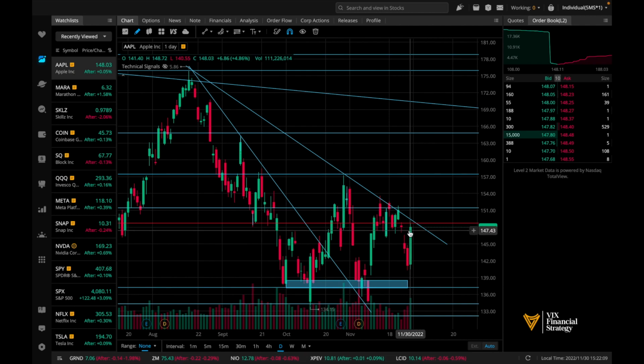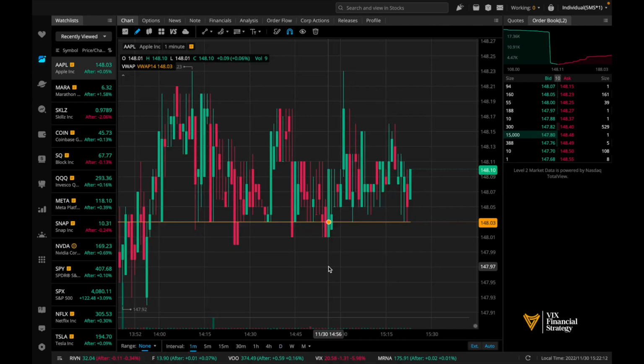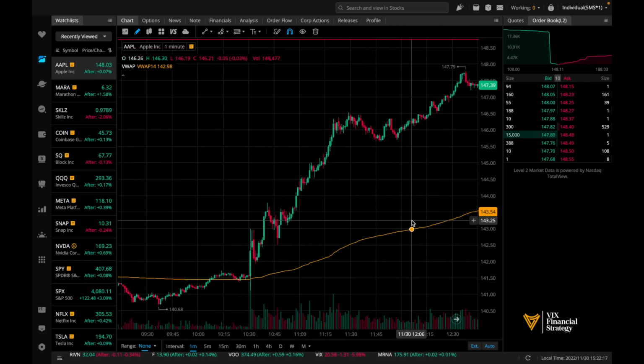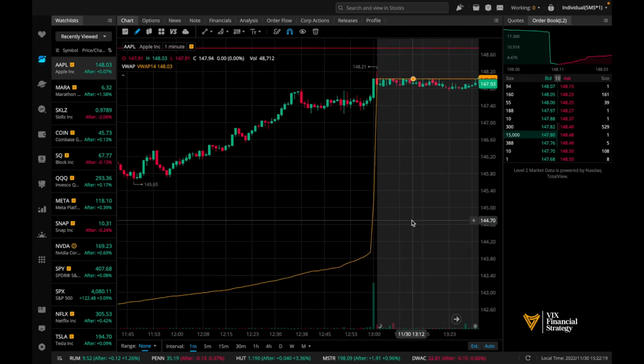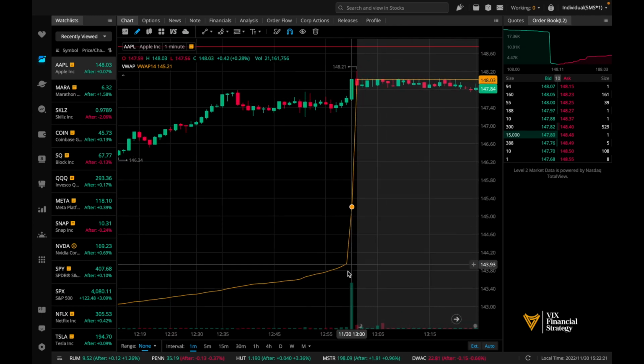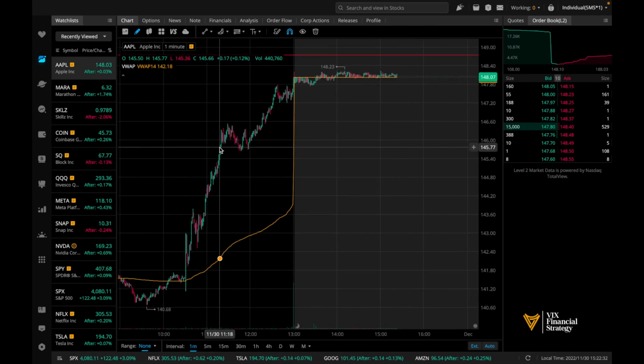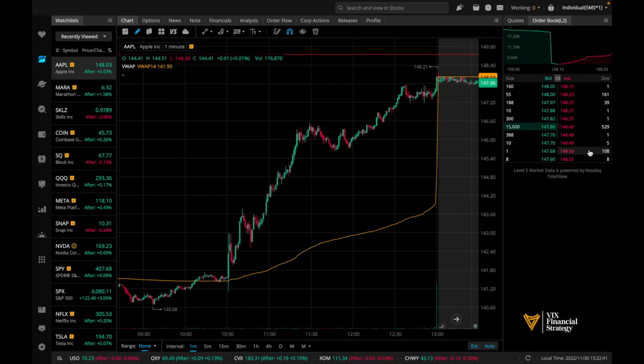But today was 111. And if we look at the 1 minute, we can also see the volume for each minute. So we saw that the most amount of volume was at the end of the day. And this is pretty typical for stocks as the market closes. So Apple is a good example of a very high volume stock, but it's also a very liquid stock because of the bid and ask spread. We'll go over that in just a second.